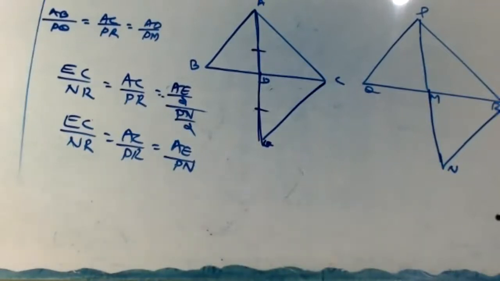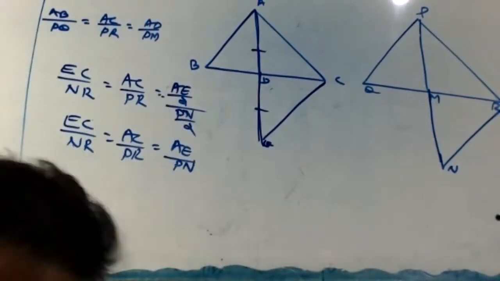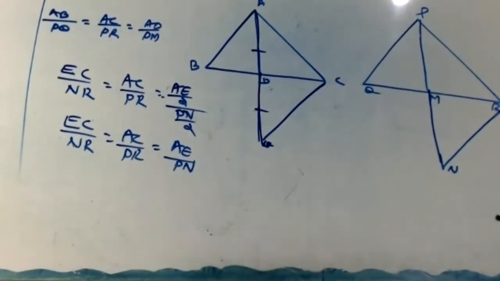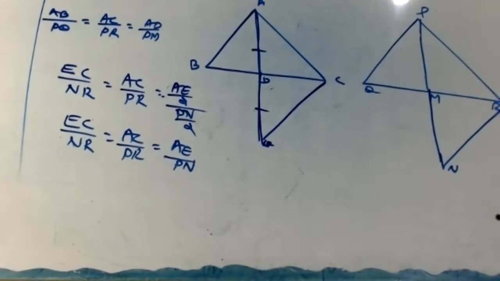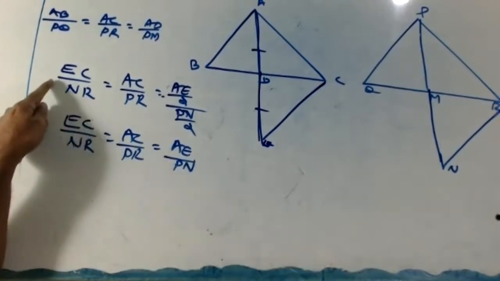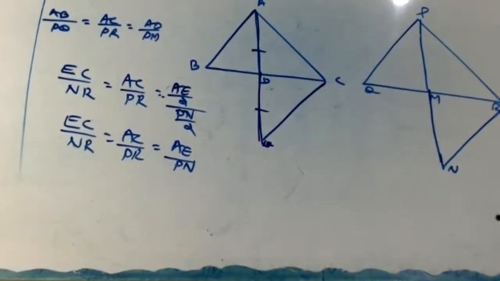Okay, you write now. AB by PQ equal to AC by PR equal to AD by PM, given. Next, EC by NR equal to AC by PR equal to, instead of AD, we are writing AE by 2 by PN by 2.